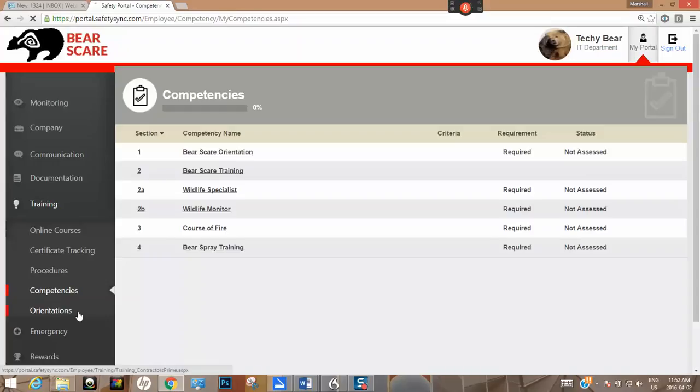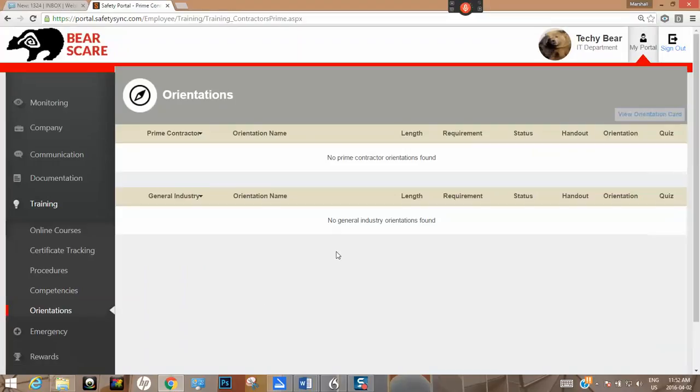Okay, orientations. These are orientations that we set up. Our orientation will never be an online orientation. We believe it has the value there, and we always get questions about wanting to do it online.